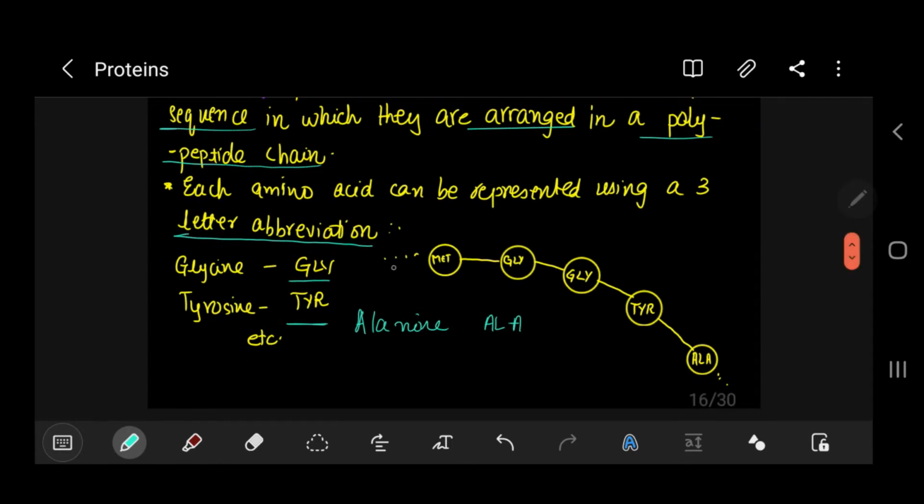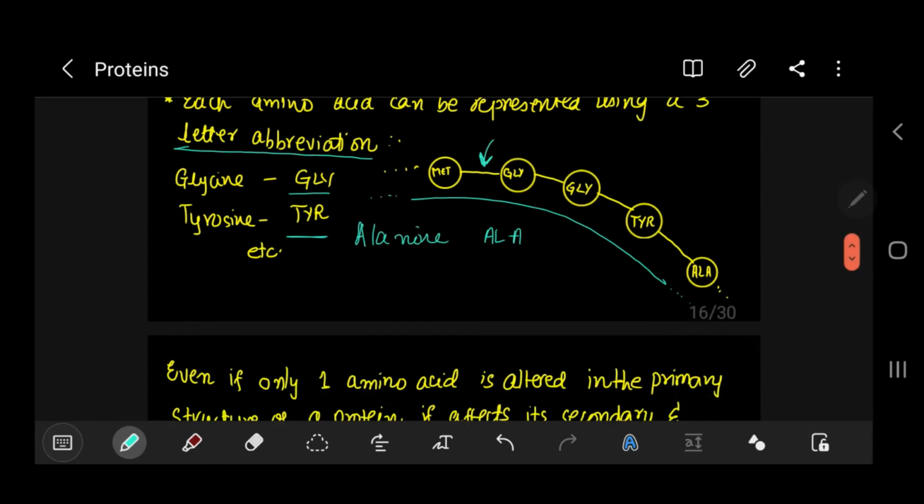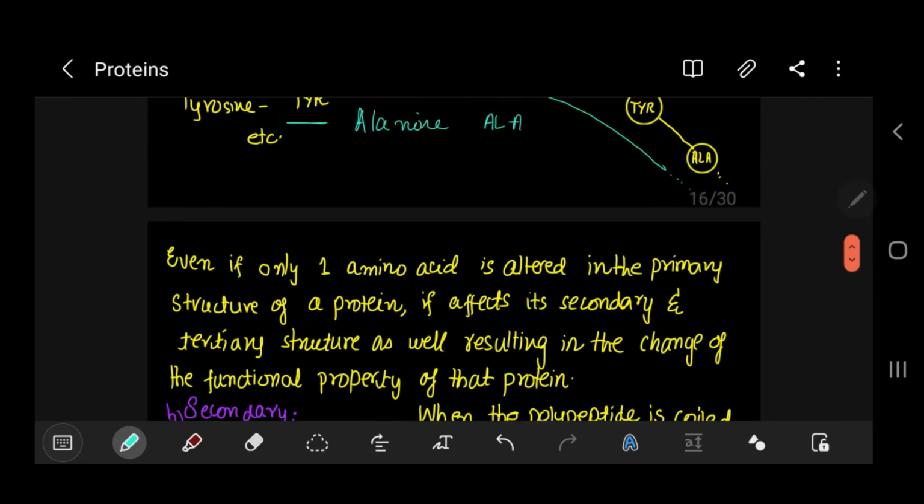And here you can see a demonstration of a polypeptide chain. It's going on and on in both directions. It's a very long chain. Amino acids are connected. This is showing the peptide bond, the CN bond.